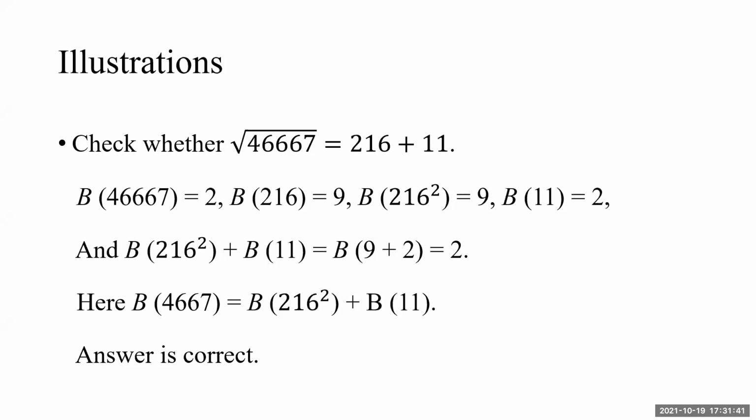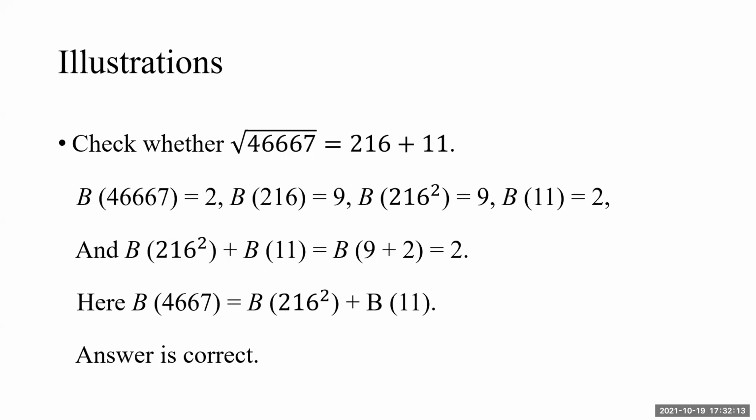Bijanka of 216 square, need not say 9 again, 9 into 9, so 9. Bijanka of 11 I have to calculate because the remainder is a non-zero number. That is 2. Then I will add Bijanka of 216 square plus Bijanka of 11, which is 9 plus 2, 11, and 11 gives me 2. So the left hand side number 46667 gives me Bijanka 2, and the right hand side gives me Bijanka 2.